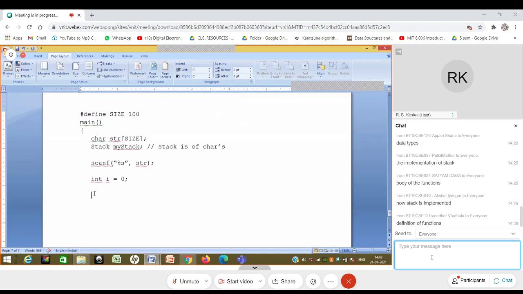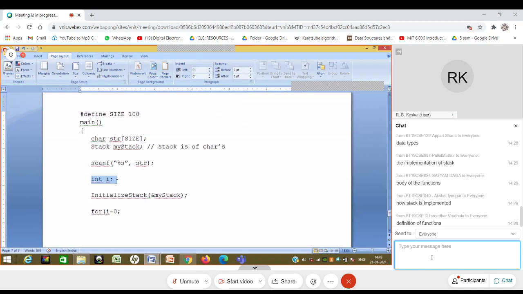So first, if I'm using a stack, then I have to initialize it. So the first thing I will do is initialize the stack, and to that I will pass my stack. Then, if I assume that this string is well formed, I need not do int i equal to 0 over it.